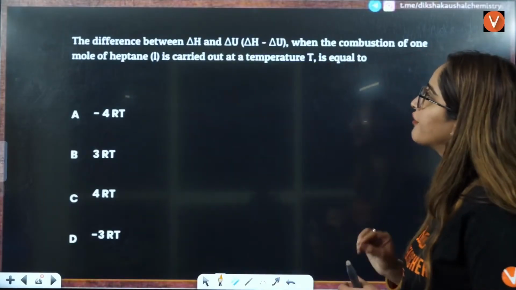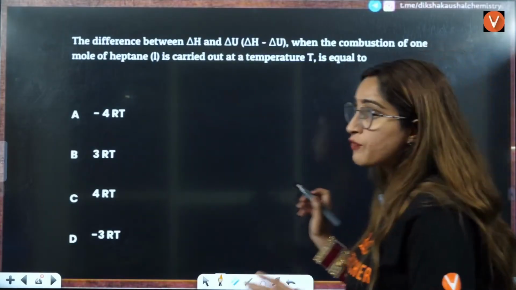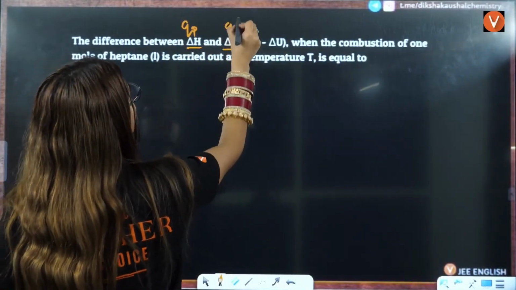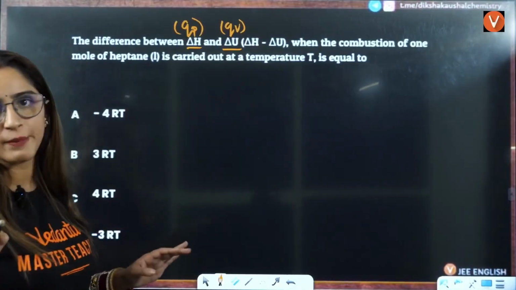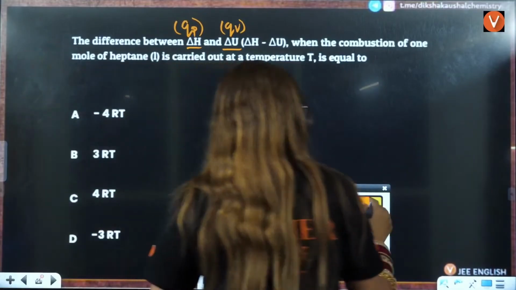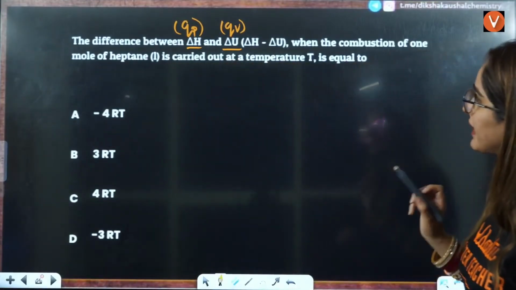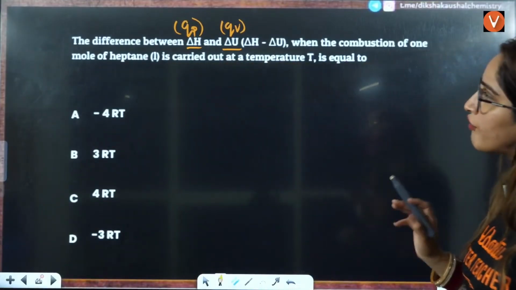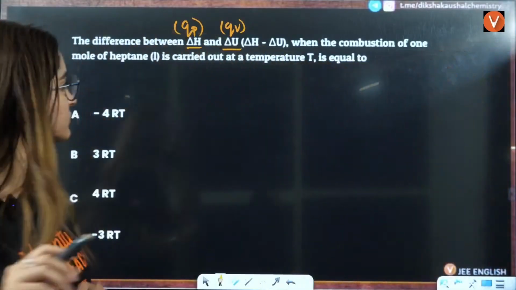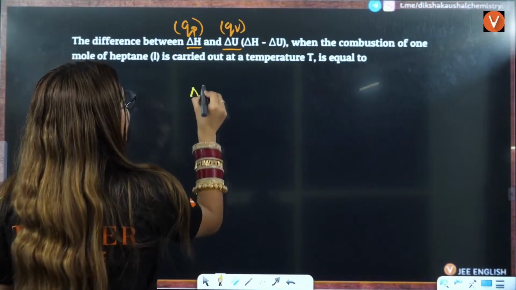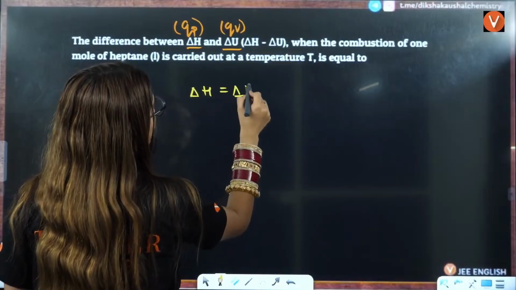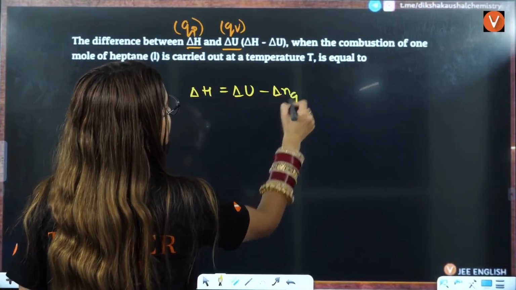Next question is the difference between delta H and delta U. One thing to remember, delta H is also Qp and delta U is also Qv. That you should remember. They can also give you heat at constant pressure, heat at constant volume. The difference between delta H and delta U when the combustion of 1 mole of heptane is carried out at temperature T: delta H is equal to delta U plus delta ng RT.